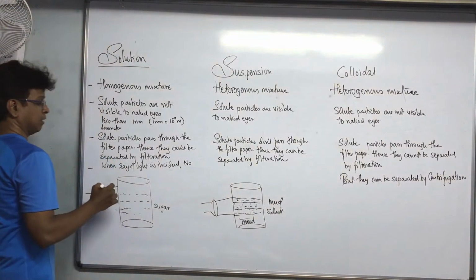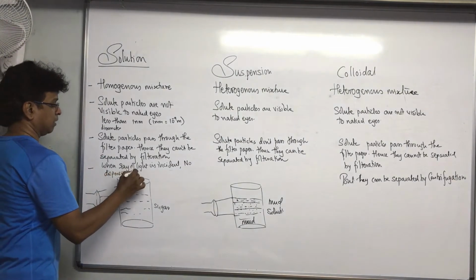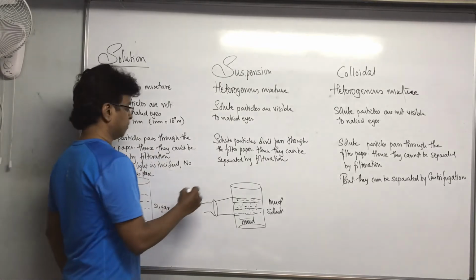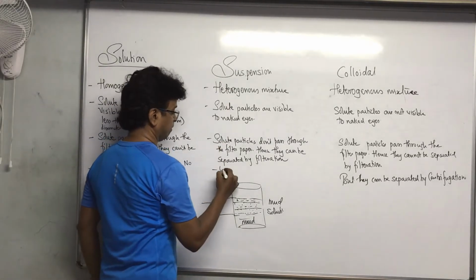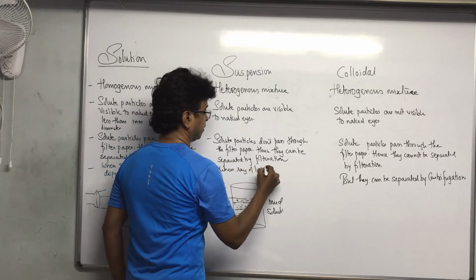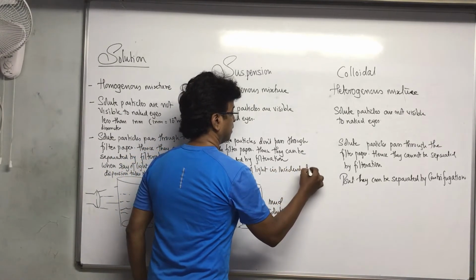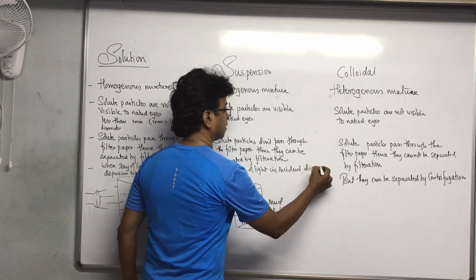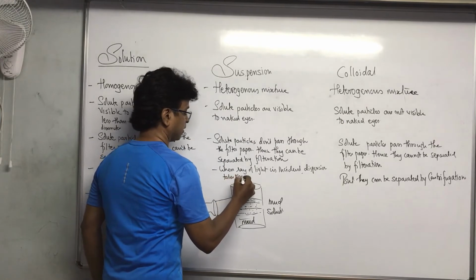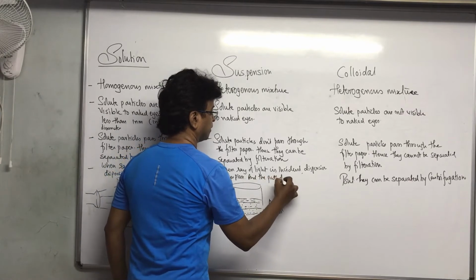But here, when a ray of light is incident, dispersion takes place, and the path of light is visible.